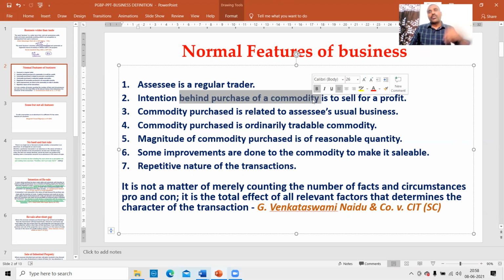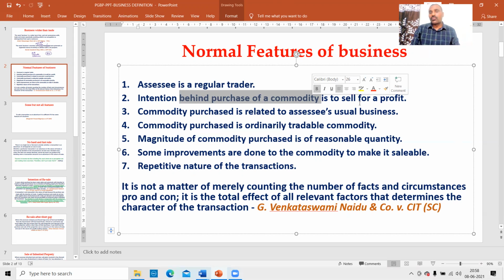Later on, because of need of money, I sold it. I got a profit. Whether it is a business? No. It depends on with what intention I purchased it. I purchased with an intention to enjoy it or use it. Therefore, not a business.